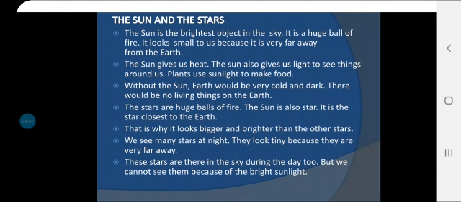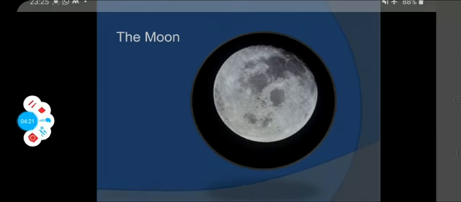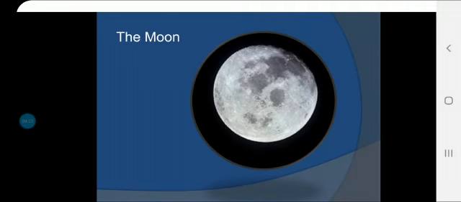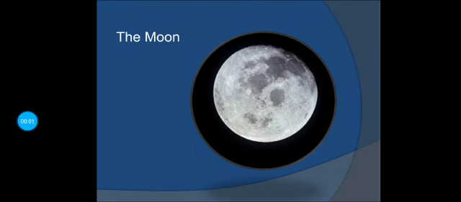So these are the points which we have learnt about the sun and the stars. You can read all these points. After the sun, children, we learned some facts about the sun. Now we are going to learn some facts about the moon. Let's see then.